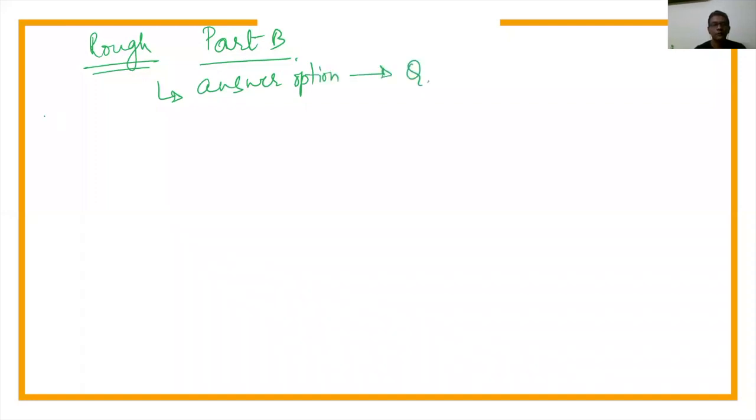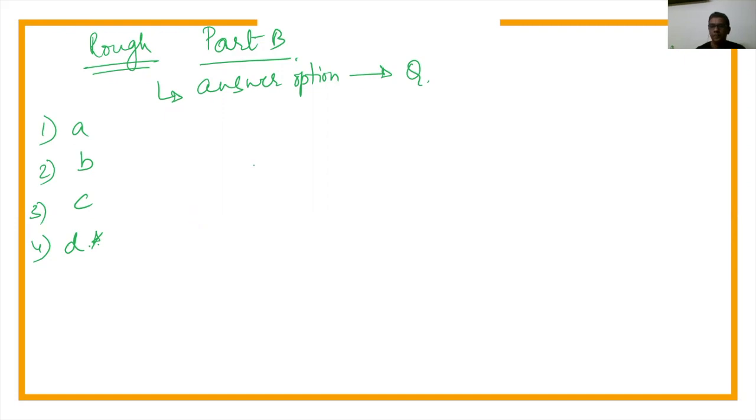So let's say first question, second question, third question you have been doing, and you note down the answer options, A, B, C, D, whatever it is. Whichever question you have guessed, make a marking against it.